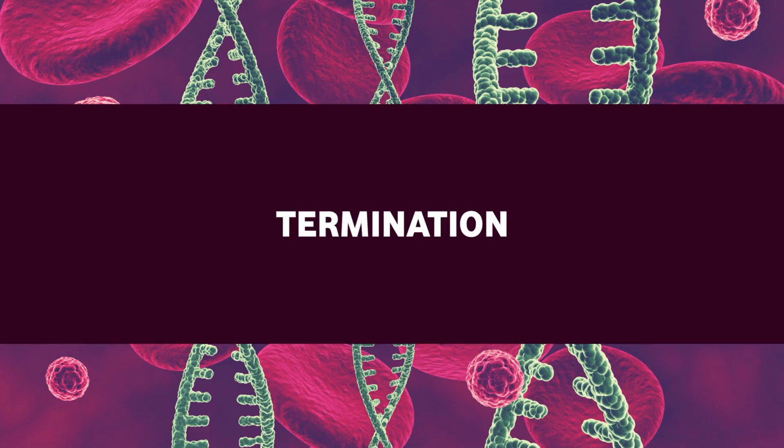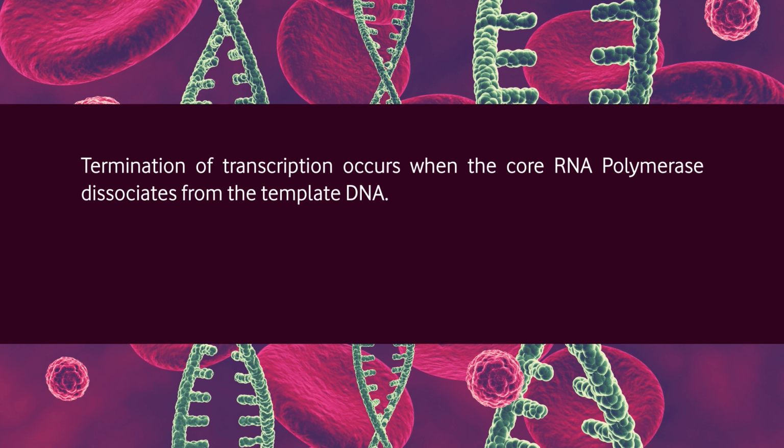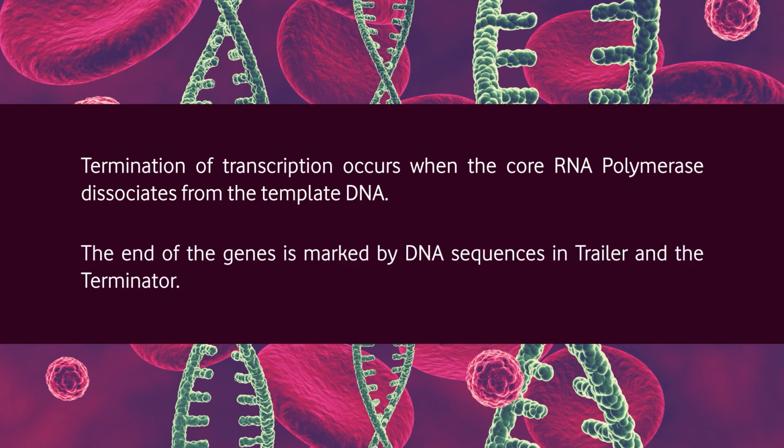The next process is termination. Termination of transcription occurs when the core RNA polymerase dissociates from the template DNA. The end of the gene is marked by DNA sequences in the trailer and the terminator.